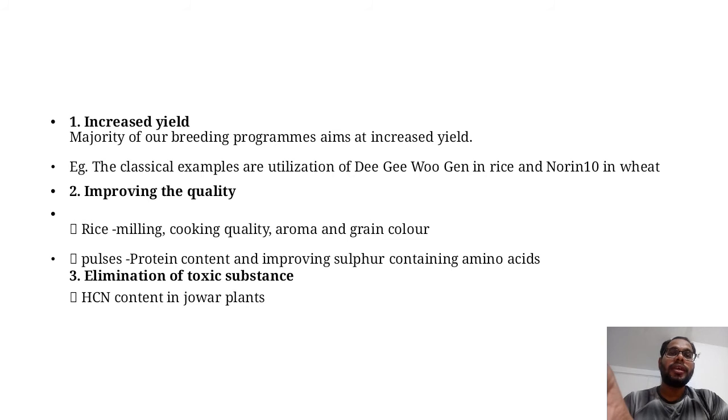Next is the elimination of toxic substances. Toxic substances are those substances which reduce the quality of the plant. In jowar, SCN content is the toxic content.